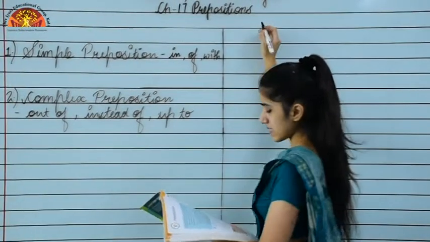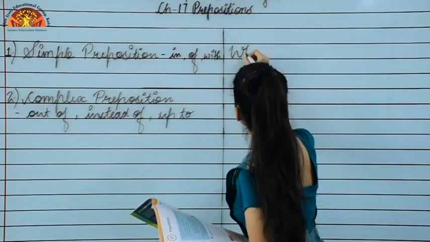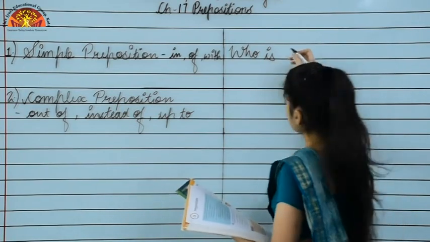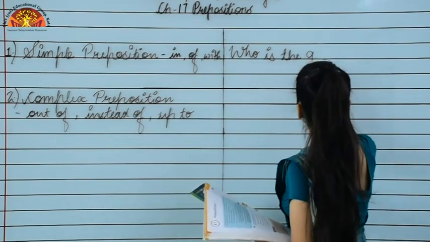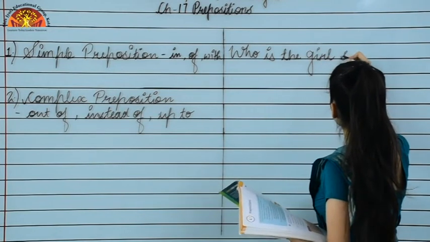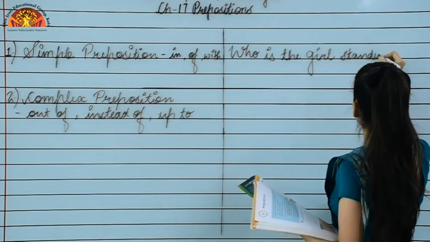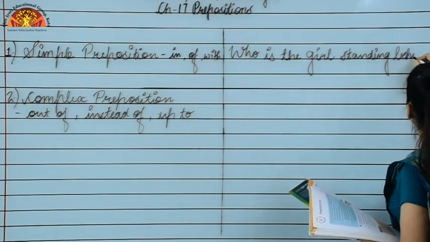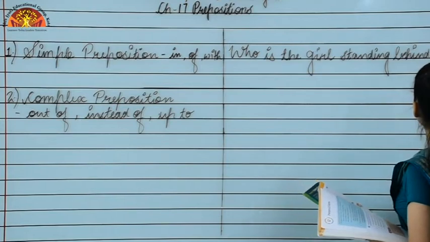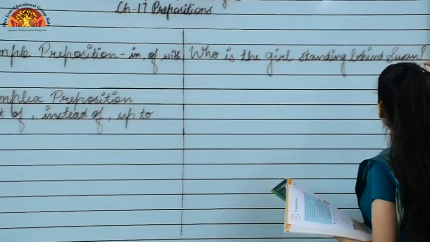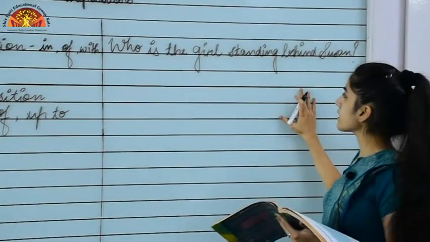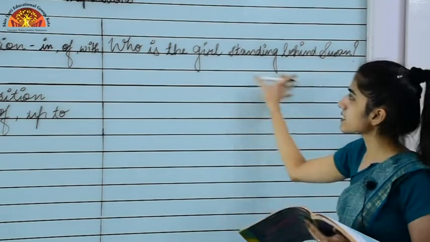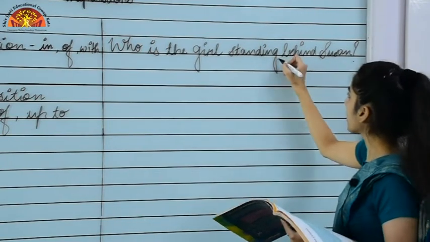So I am writing a sentence. You need to identify the simple preposition in it. Who is the girl standing behind Suzanne? Over here, which word is connecting the noun with the sentence? That is behind.